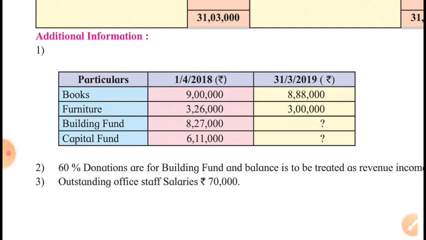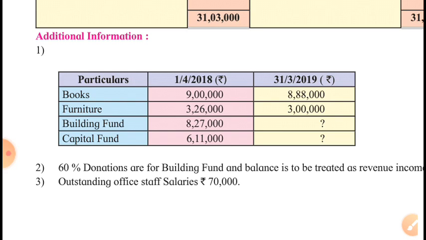Look at the building fund and capital fund. Closing balances are not given. Then there is no problem. They are not insisting upon any closing balance. The balance we will get while solving the problem, that is the closing balance. When a question mark is given, you will have to find out the closing balance.